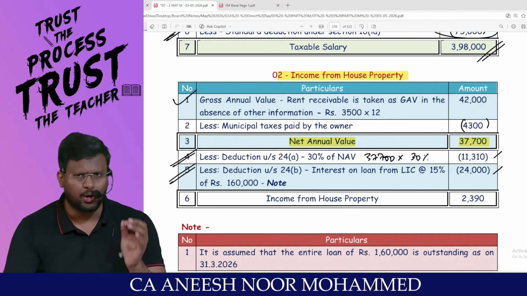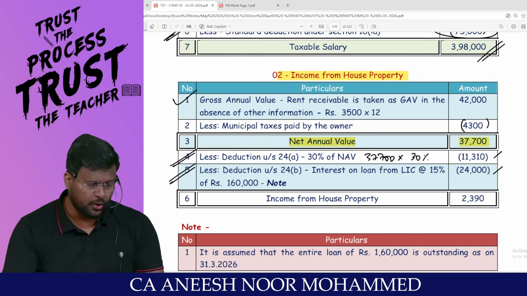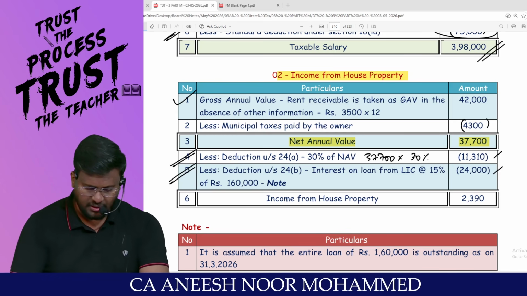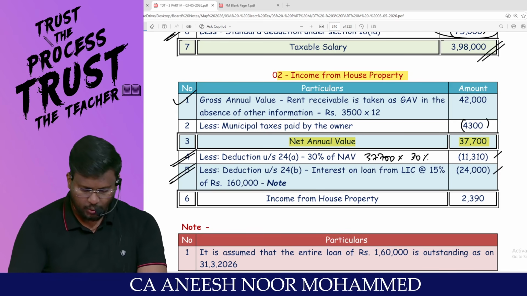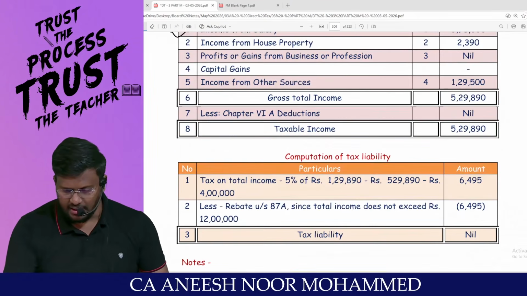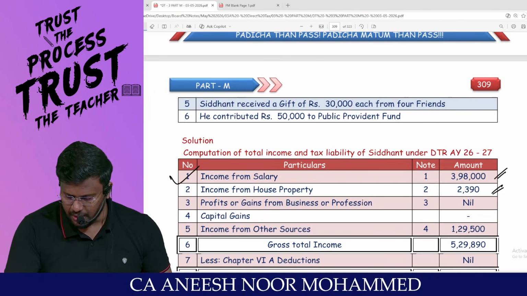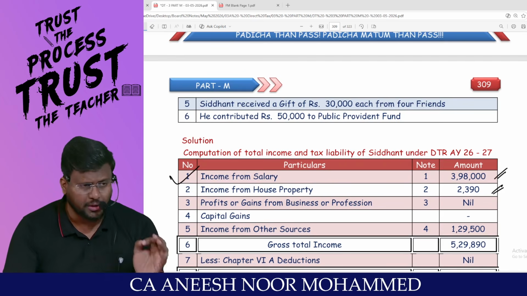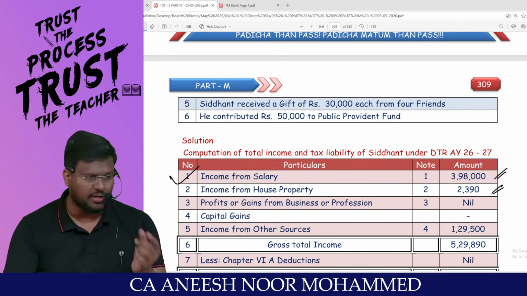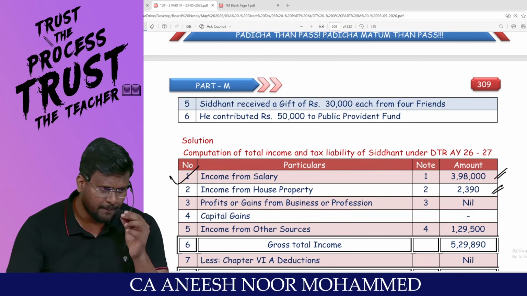Since the property is a let out property, no need to check whether it is for construction, acquisition or repair; all those things are not required. So from 37,700, if you reduce 11,310 and 24,000, you will get 2,390 as income from house property. My dear lovable students, there won't be any difference in the house property calculation under the default tax regime and the optional tax regime since the house is let out.